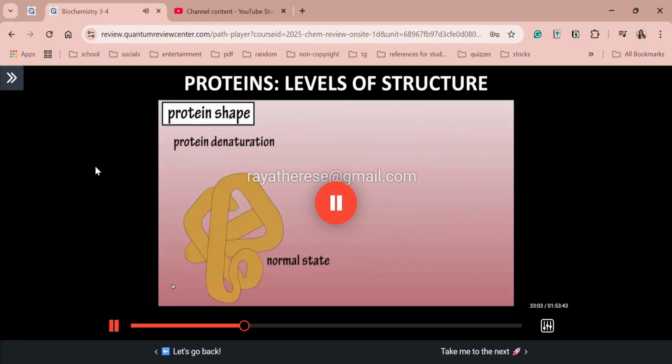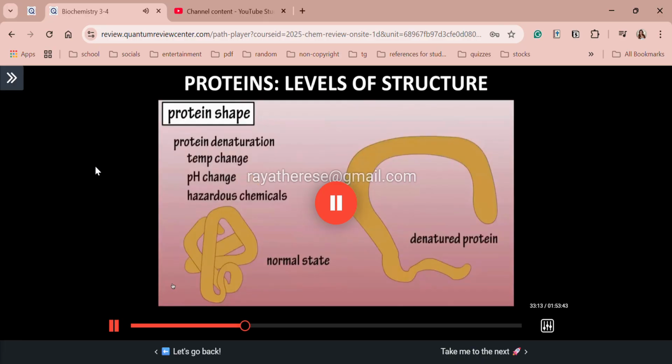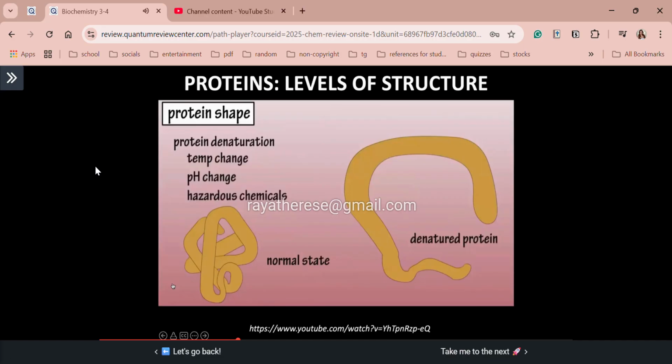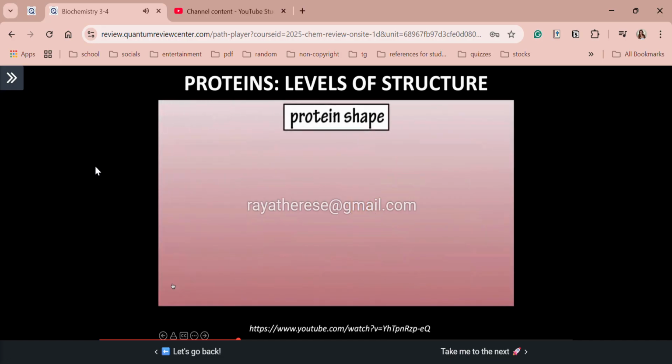Proteins can have their structure or shape altered by denaturation. When this happens, the protein is no longer able to carry out its job. Denaturation can take place because of change of temperature, change in pH, or the presence of certain hazardous chemicals. And that be the basics on the shape of proteins.